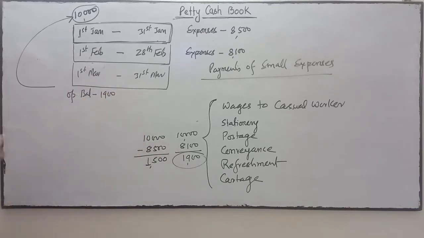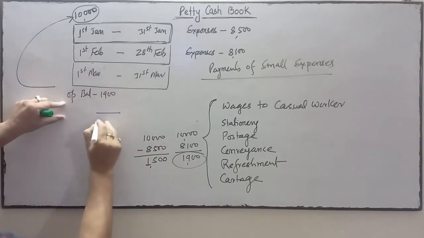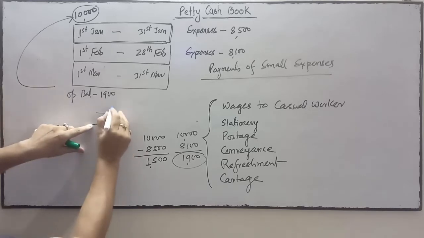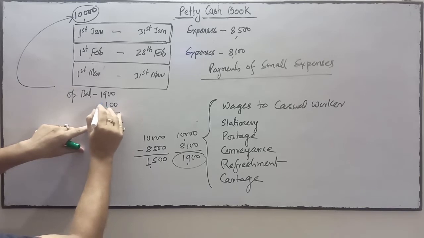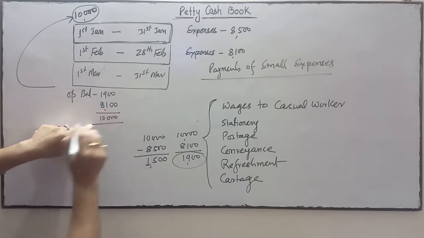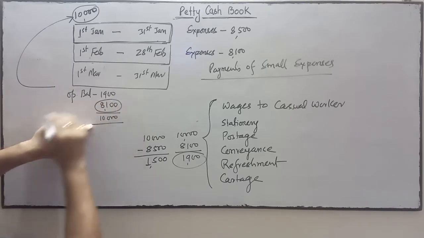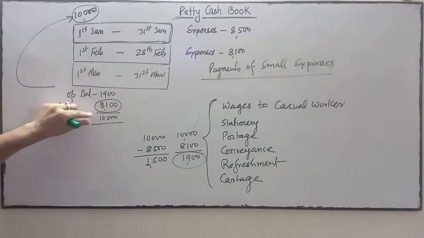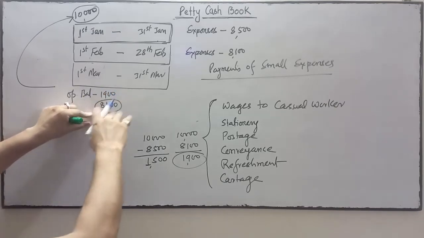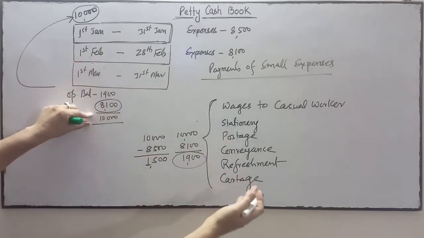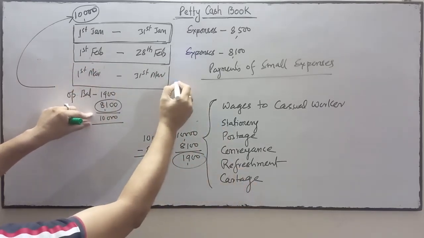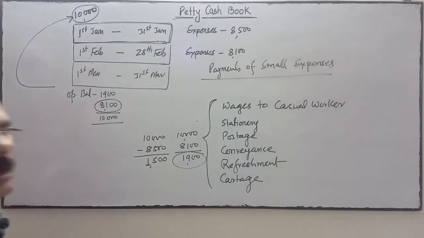And now how much amount will the head cashier give to make the impressed money 10,000? The head cashier will give 8,100, this much amount, to the petty cashier so that the impressed money will again be 10,000. Now again the petty cashier will do the expenses in this month, and this process will go on.